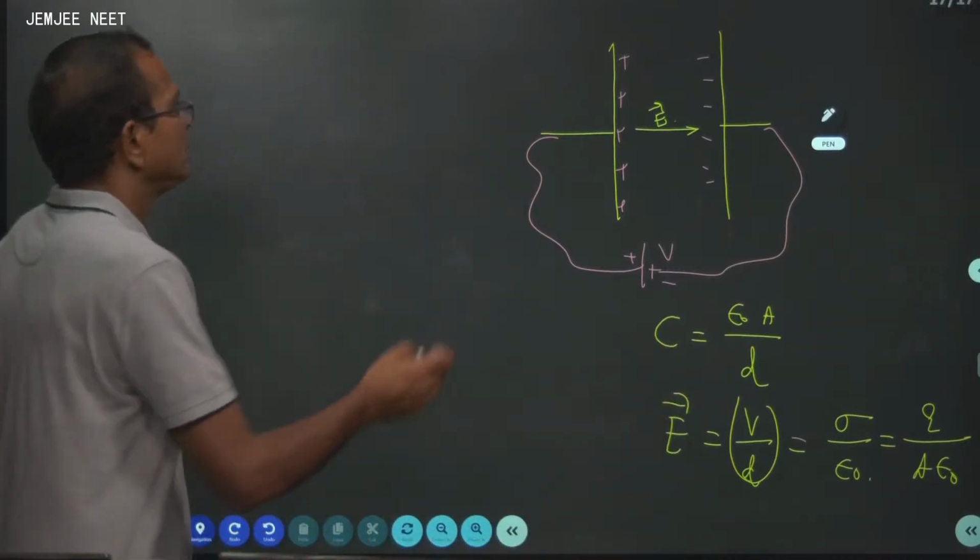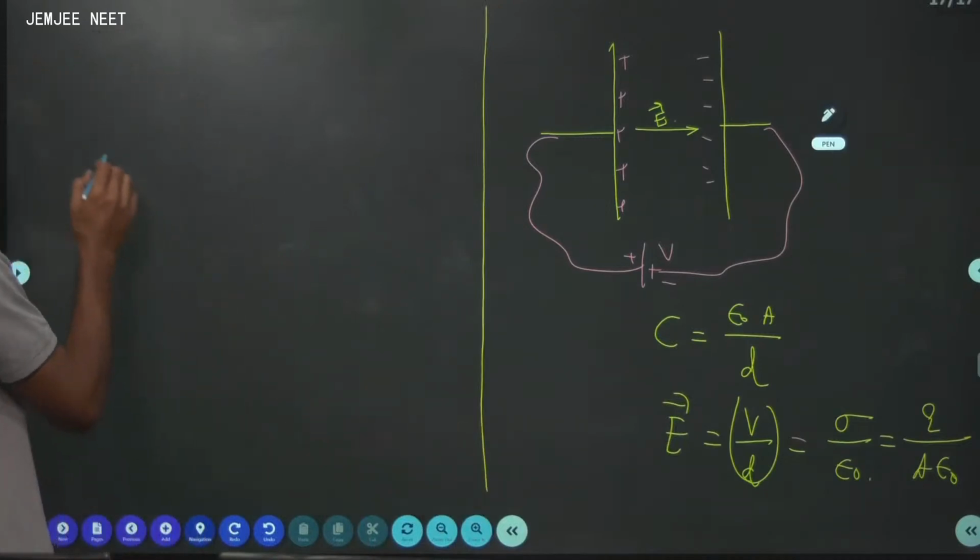Energy stored. Come on. Energy stored in a parallel plate capacitor.